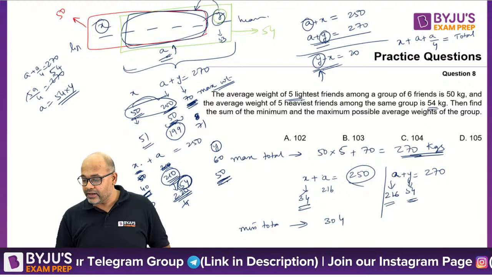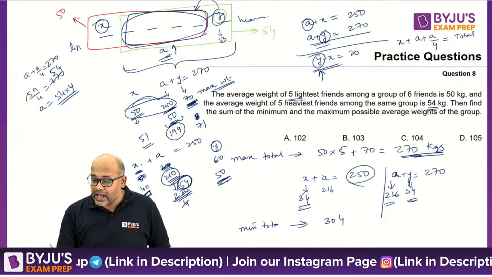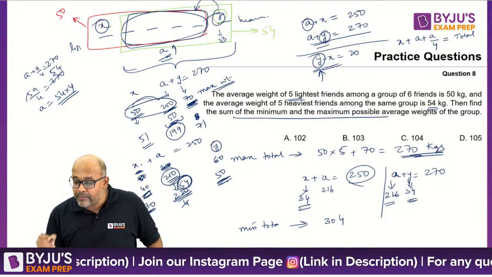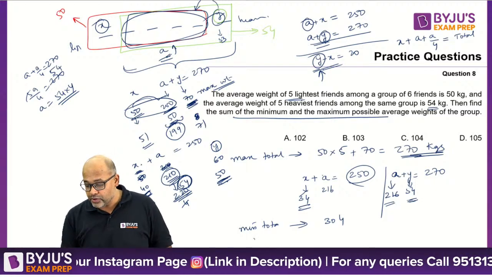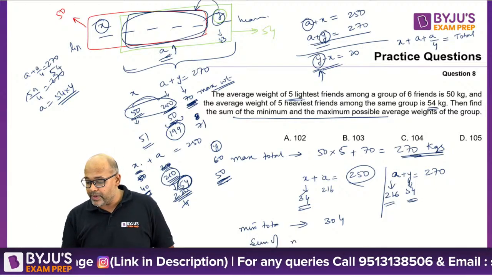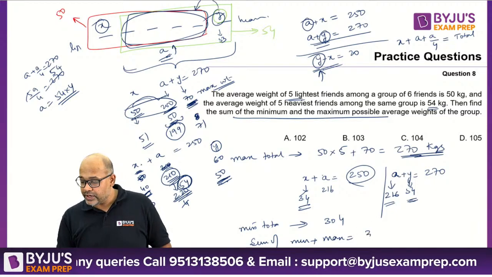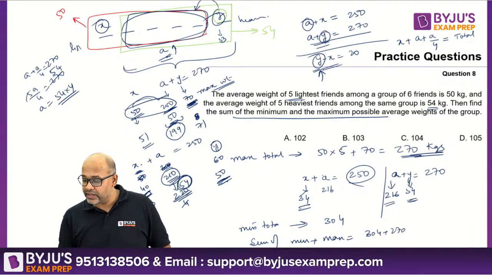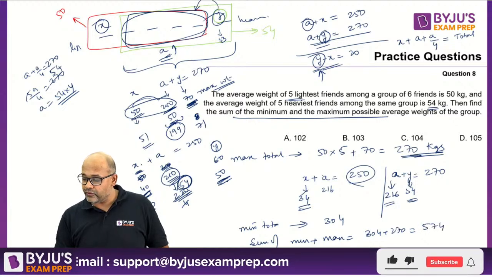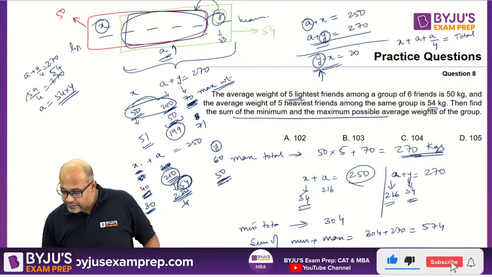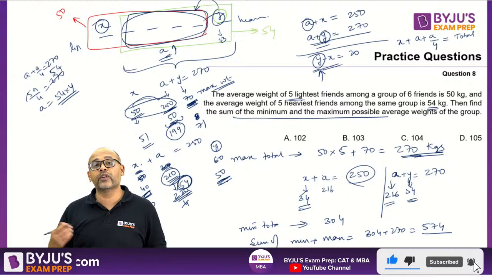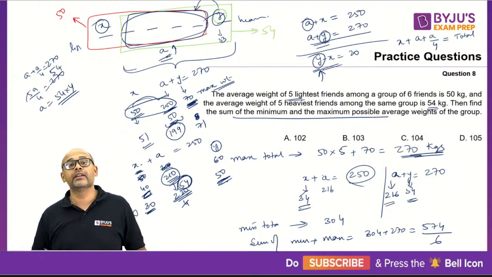So that is 304. So they are asking you the sum of minimum and maximum possible averages. So sum of minimum plus maximum is 304 plus 270, which is 574, but they are asking you for average, which means divide by 6.